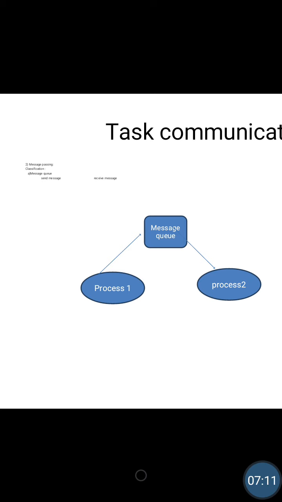Message passing can be classified as message queues, mailbox and signaling. This classification as message queue, mailbox and signaling is based on the message passing operation between the processes. Now, let me explain about all these one after the other.